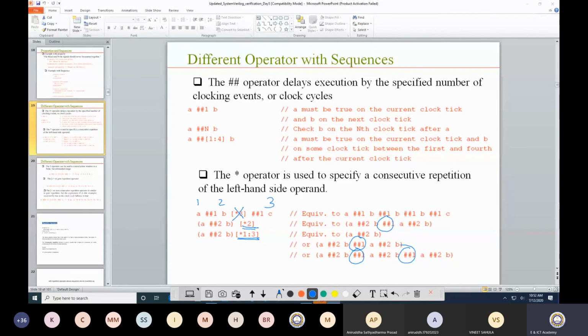Because of this star, now I am considering that for the second clock cycle, third clock cycle, and fourth clock cycle, B is high in all these clock cycles. So this is just to differentiate that. I hope I have given you the answer.